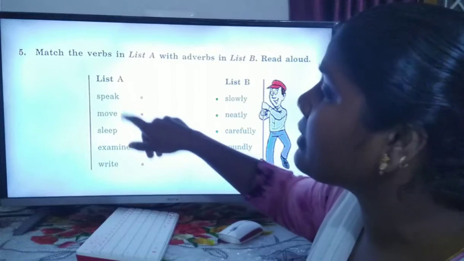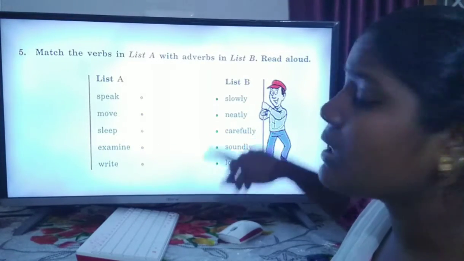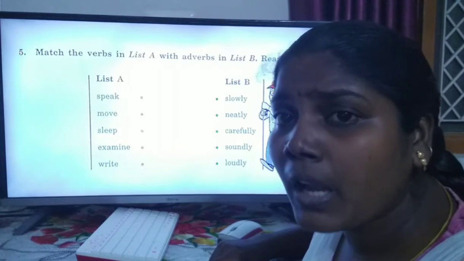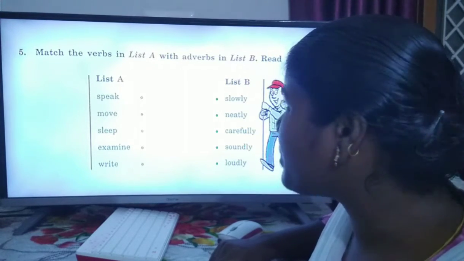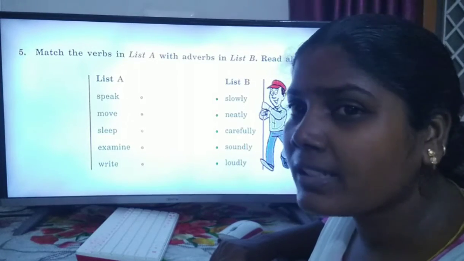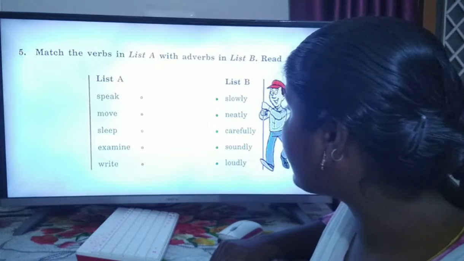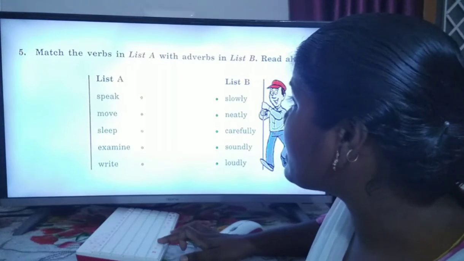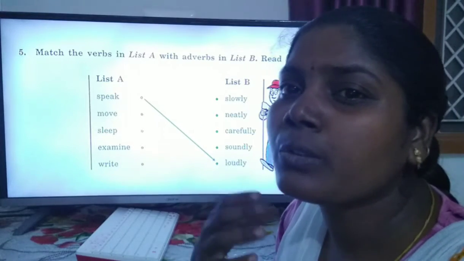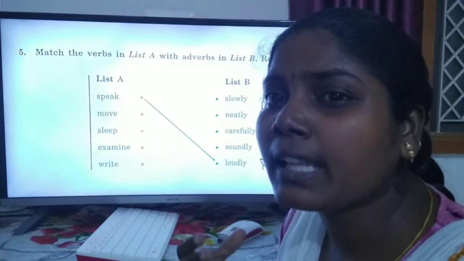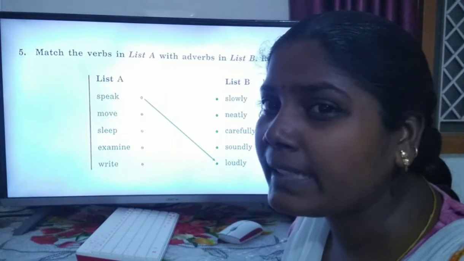Speak is a verb. You may choose which adverb is suitable for speak. Speak slowly, speak neatly, speak carefully. Let's see, speak loudly. When we speak, we should speak loudly, not slowly, not neatly.